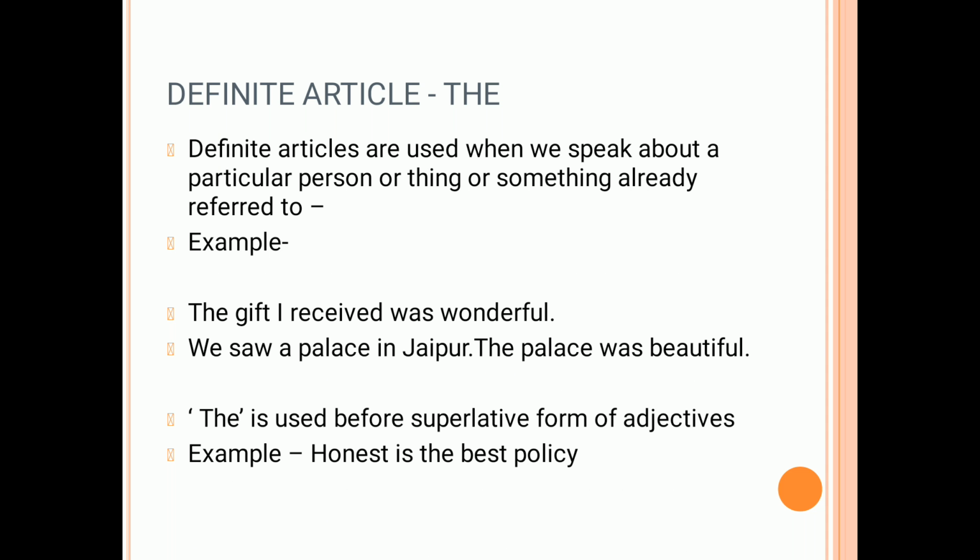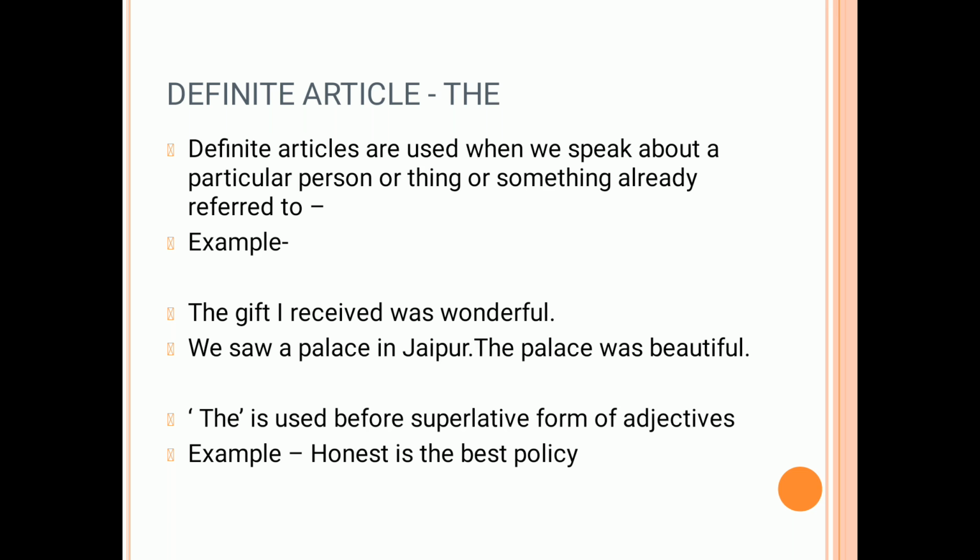We'll come to definite article the. When we are talking about a particular person or a particular thing, we use the article the. For example, the gift I received was wonderful. Here I am talking about that particular gift that I have received. So I'm talking about a particular thing. Hence, I use the. We saw a palace in Jaipur. The palace was beautiful. Here I'm not talking about any other palace. Here I'm talking about a particular palace, that is the palace that I had seen in Jaipur. So I am very particular about my choice of words, and hence I'm using the word the.